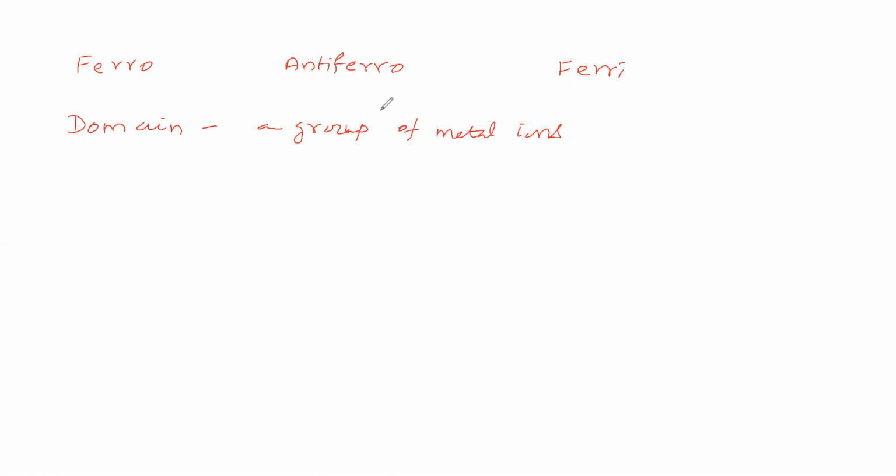For ferromagnetic substances, what is the example? Examples are iron, cobalt, nickel, gadolinium, whose formula is Gd, then CrO2, chromium dioxide. The antiferromagnetism example is MnO. Then the ferrimagnetism examples are Fe3O4, MgFe2O4, and ZnFe2O4.